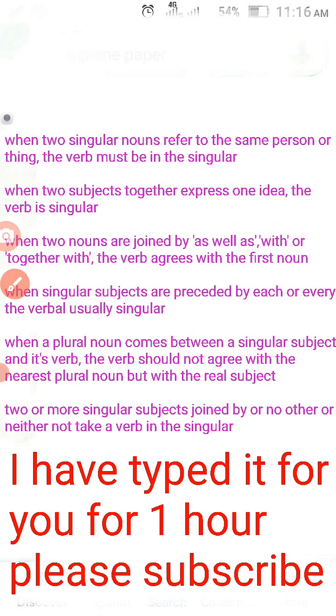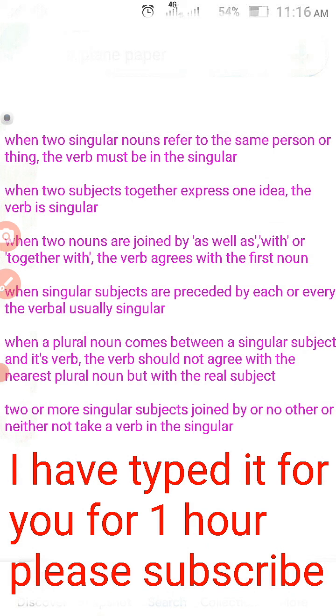When two subjects together express one idea, the verb is singular. See, I will tell you an example. Dal and rice is a wholesome food. Dal and rice is a wholesome food. Means both subjects are expressing one idea.